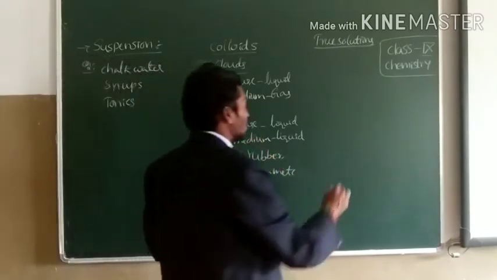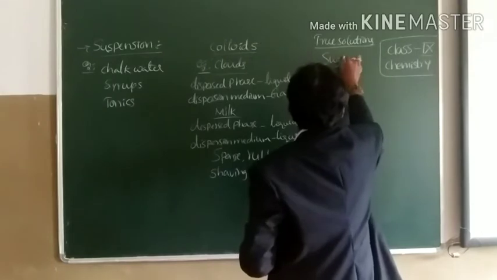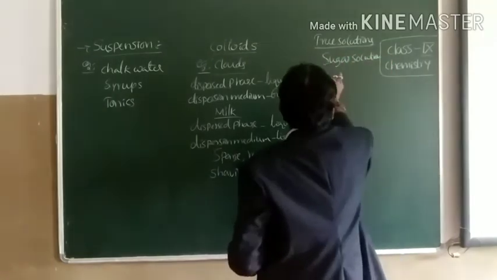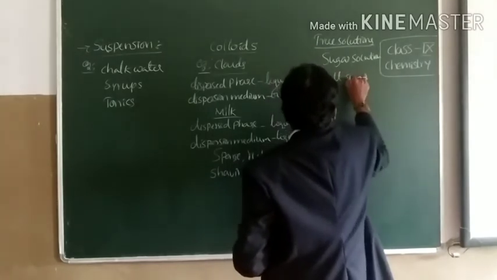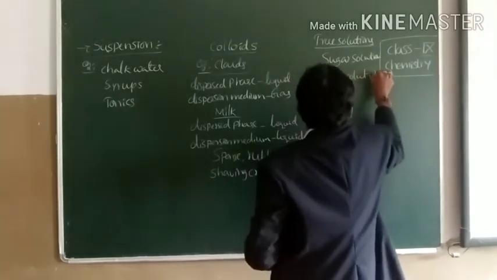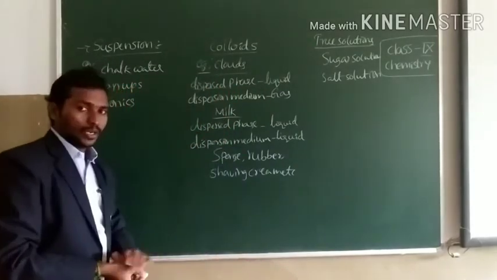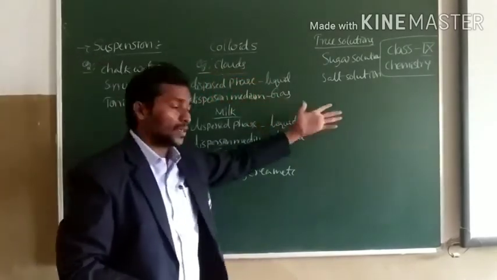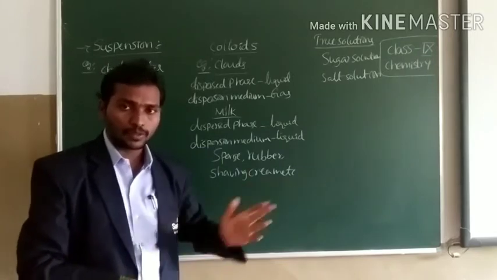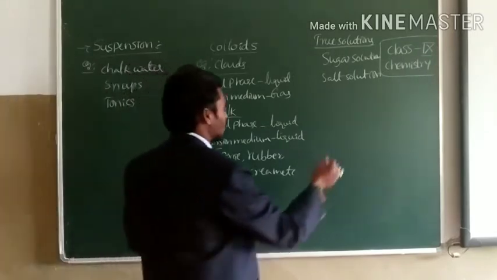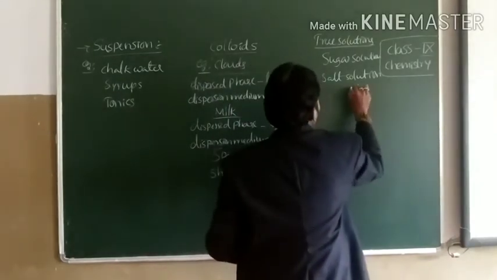Next, examples of true solution: sugar solution, salt solution. These are some of the examples of true solution. Not only salt solution and sugar solution, but also copper sulfate solution, barium chloride solution, potassium chloride solution, etc. are examples of the true solution.